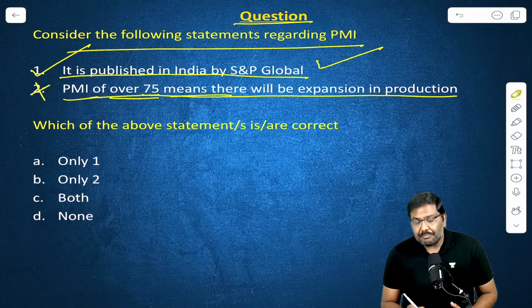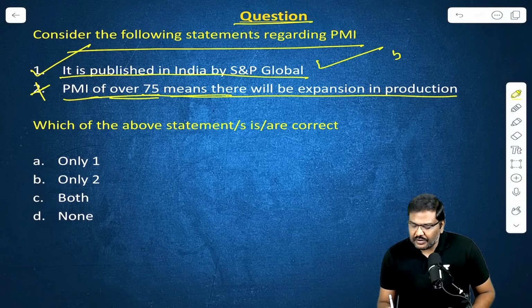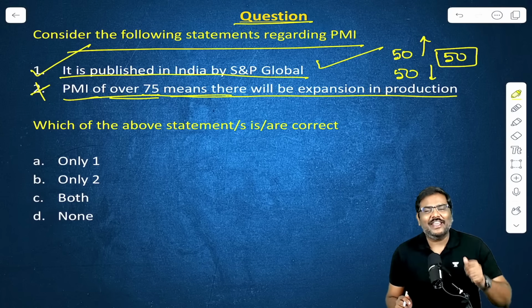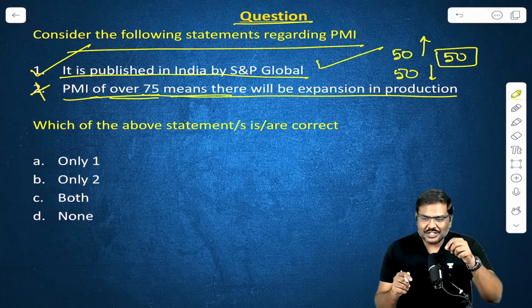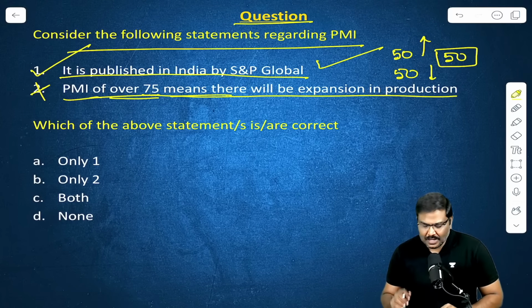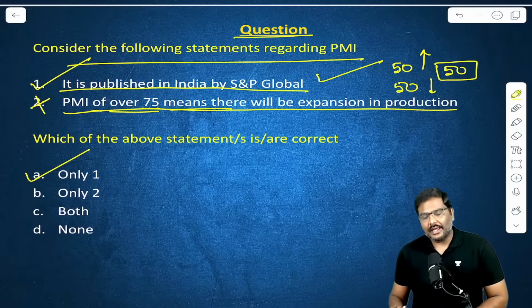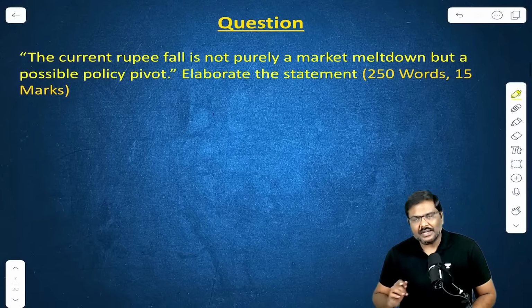No, remember this: if PMI is above 50, it means expansion, below 50, contraction, and if it is exactly 50, then there is no change. Production shall remain same. Done? Okay. Now, the right answer to this particular question will be option A. Only the first statement is correct.